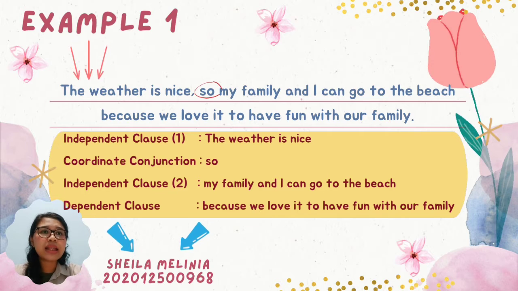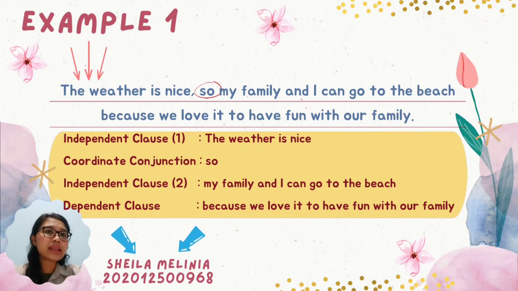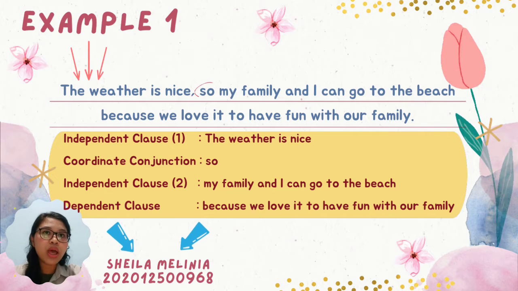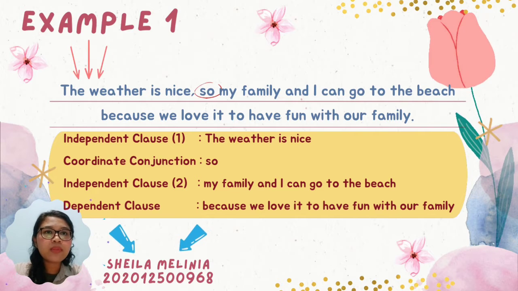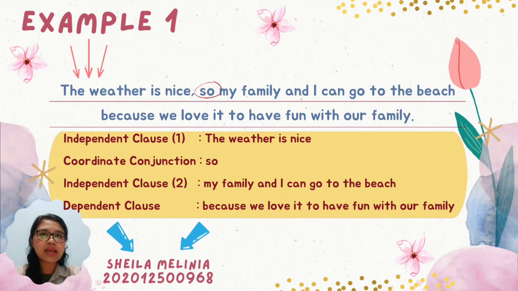That is another complete sentence which continues the action and is at least as important as the first independent clause. Here I am using the word so before my family as a coordinating conjunction to join two clauses when the first clause is the reason for the second clause.